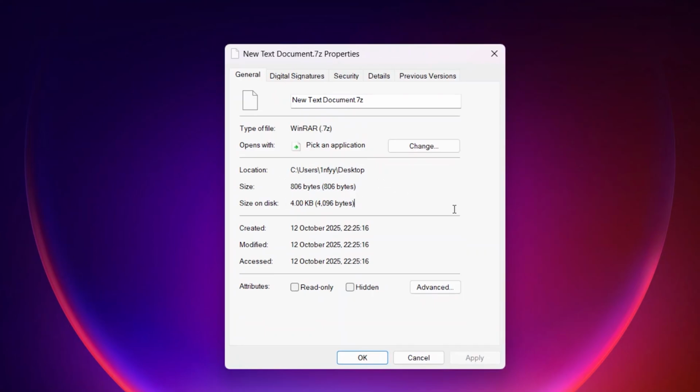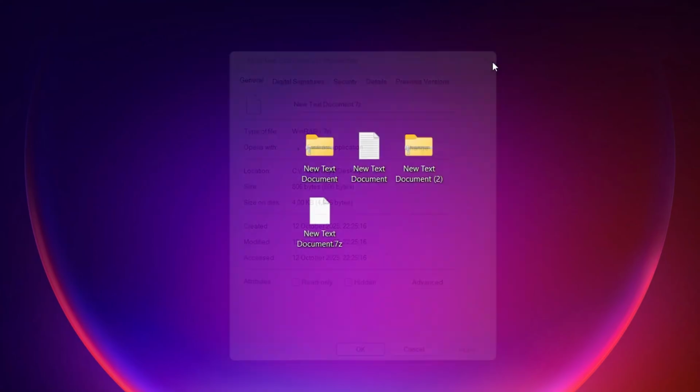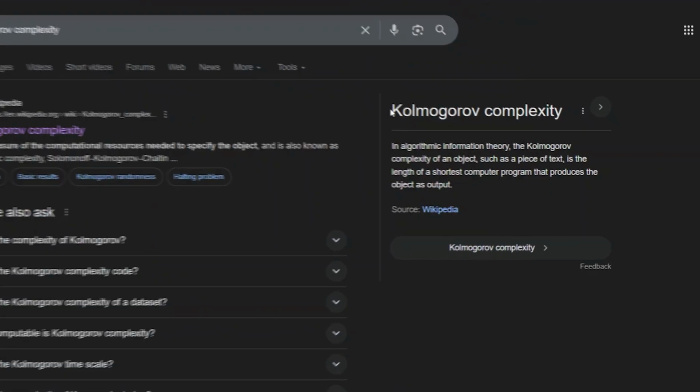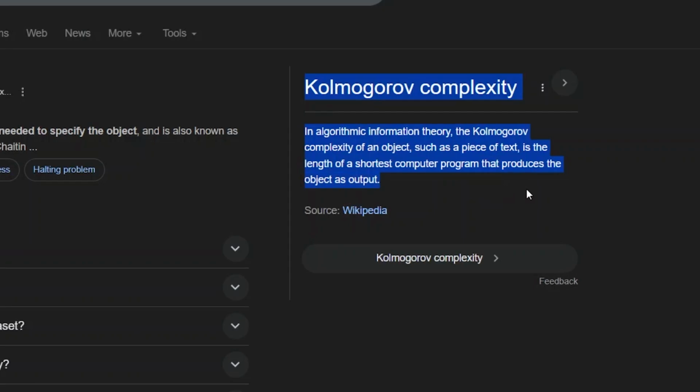The algorithm doesn't matter. Once data is compressed, it's compressed. You can't squeeze more out of it by just running it through another compressor. In fact, there's actually a mathematical concept behind this called Kolmogorov complexity. Basically, every piece of data has a minimum size it can be compressed to. You can't go smaller than that no matter what you do. Once you hit that limit, you're done.